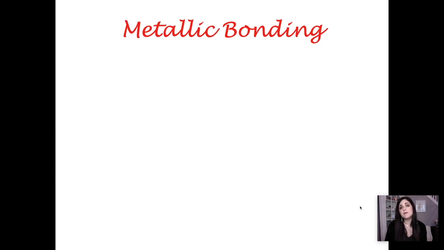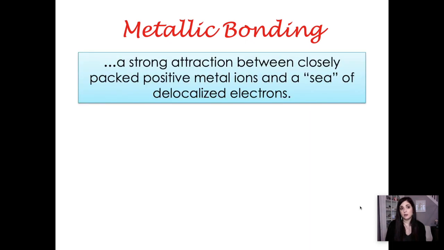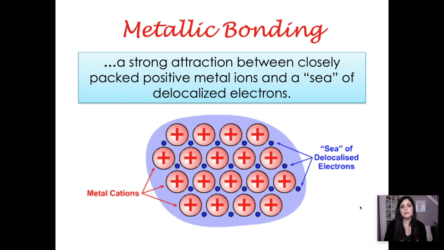And your last type of bond is a metallic bond. And these, of course, happen between metals. So a metallic bond is a strong attraction between closely packed positive metal ions and a sea of delocalized electrons. So you have all of these positively charged metal ions that are next to one another. So let's say these are all copper atoms, these little red spheres here. So these are all copper ions with a positive charge.